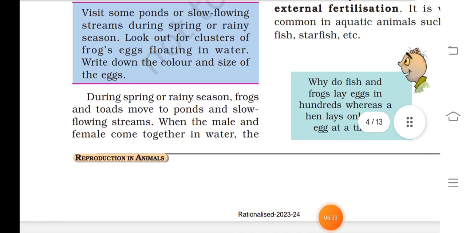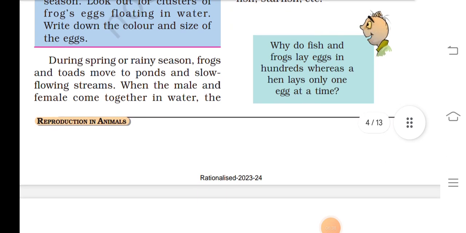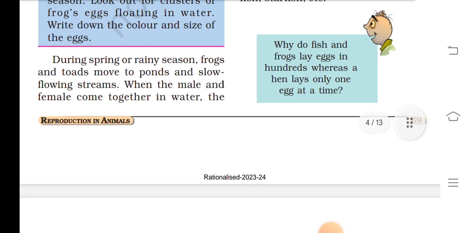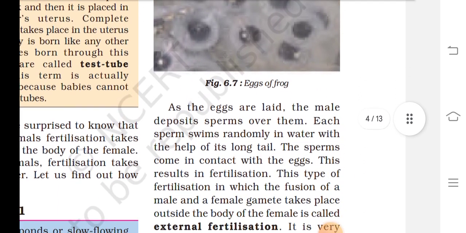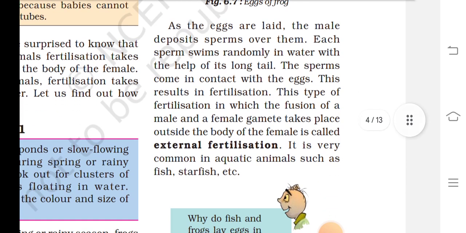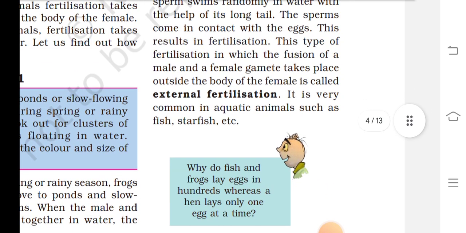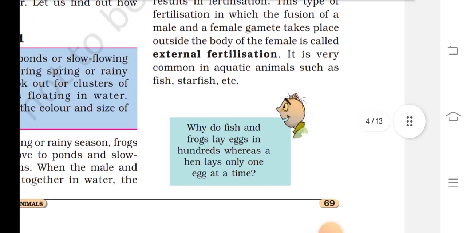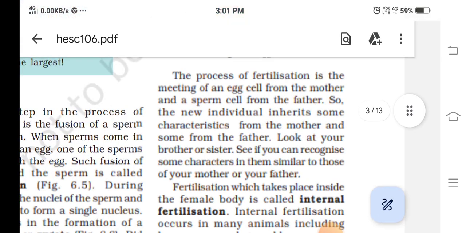During the spring or rainy seasons, frogs and toads move to ponds and slow flowing streams. When the male and female come together in water, the eggs are laid and the male deposits sperm over them. Each sperm swims gently in water. With the help of its long tail, the sperm comes in contact with the eggs. This results in fertilization. This type of fertilization, in which fusion of male and female gametes takes place outside the body of the female, is called external fertilization.